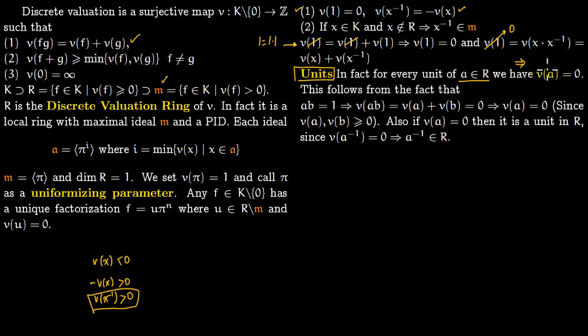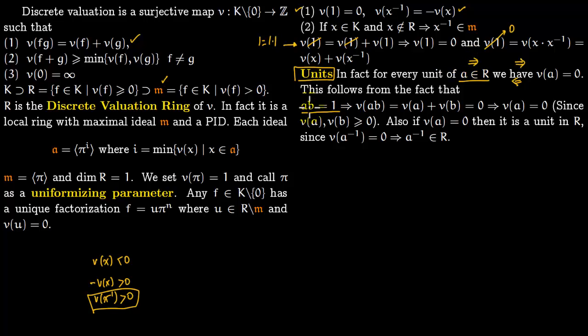In fact, if the valuation of something is 0, it is a unit in R. So obviously, if the valuation is 0, you have units, and all other elements which lie within M are non-units, and this will make it a maximal ideal. So this will follow from the fact that if A times B is 1, so we are going in this direction first.